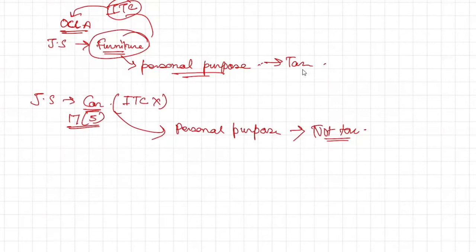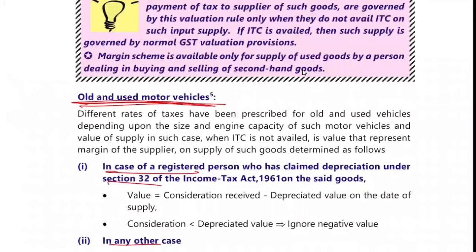Anything that was purchased for the furtherance of business, and for that purpose we take ITC. Correct. Yeah, that is the technical definition of ITC. Clear?